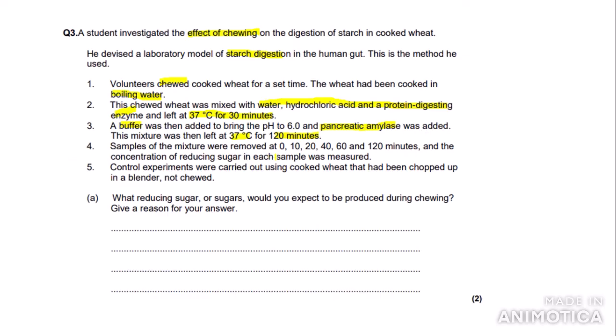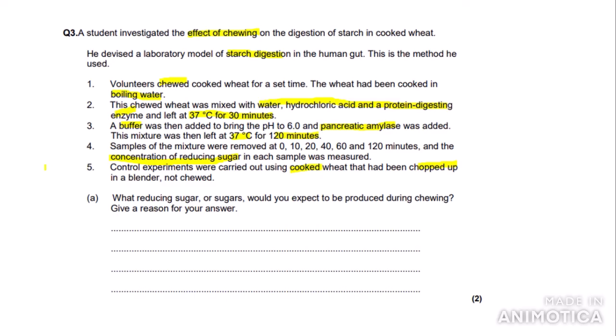Samples of the mixture were removed at 0, 10, 20, 40, 60 and 120 minutes, and the concentration of reducing sugar in each sample was measured. Control experiments were carried out using cooked wheat that had been chopped up in a blender, not chewed.